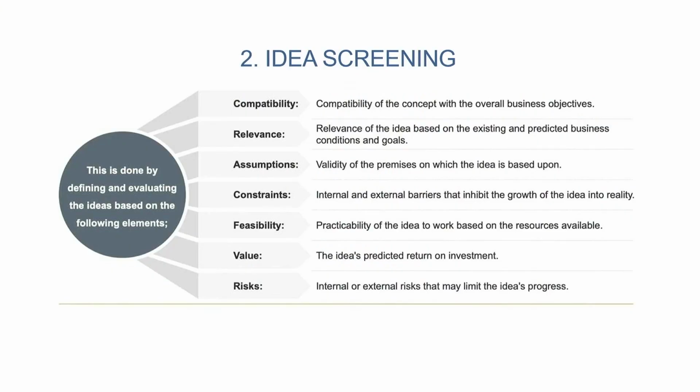Fourth, constraints. Internal and external barriers that inhibit the growth of an idea to reality. This is something we all need to consider very realistically. Many a times what happens is we have so many barriers like cost, or we don't have the right resources, or I'm not in the right location. Do they inhibit any of your business practice or bringing the product out there in the market, right? So sometimes we may think, let us take this chance and we'll figure it out later how the cost and everything will come. This is very often done by the entrepreneurs. Majority of the times you'll fail while doing that if you don't have a plan of action.